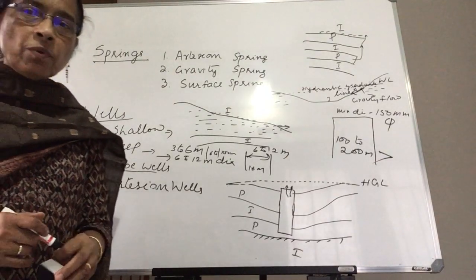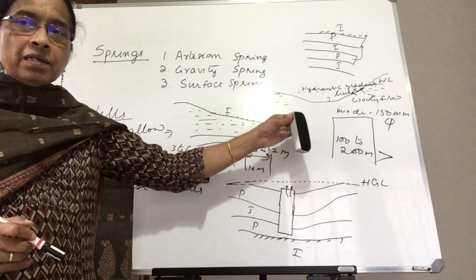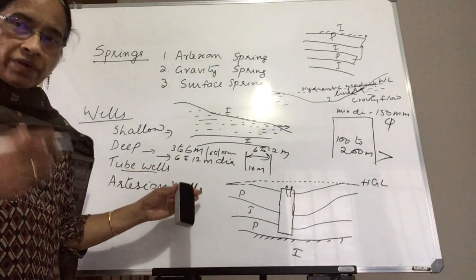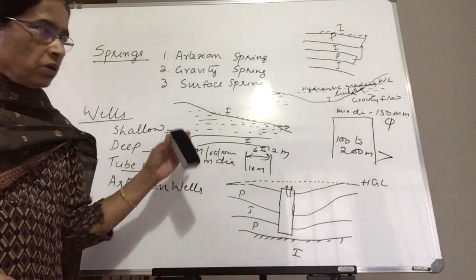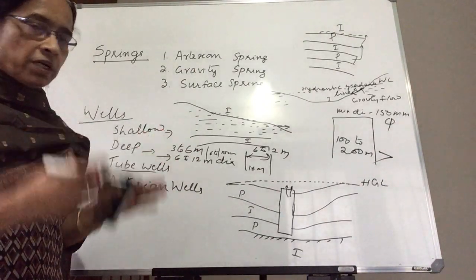So usually we construct tube wells in hilly areas where the water table is very low. In that case we are not getting surface water or subsurface water, so we take water from the groundwater.